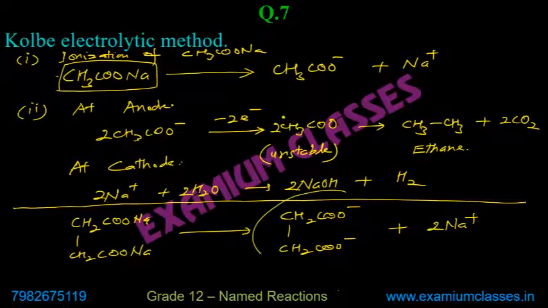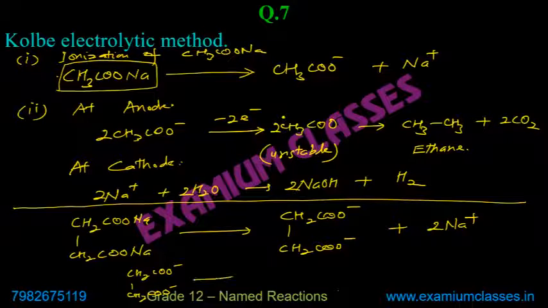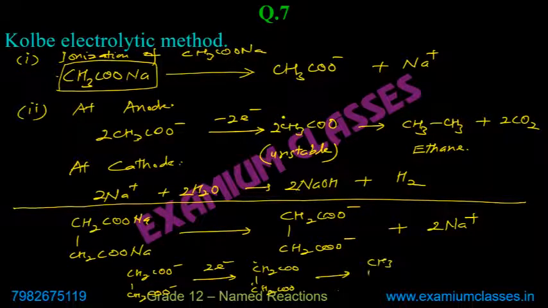Then at anode, CH2COO minus, CH2COO minus will lose 2 electrons and will get converted into an unstable free radical, and then will get converted to CH2, CH2.